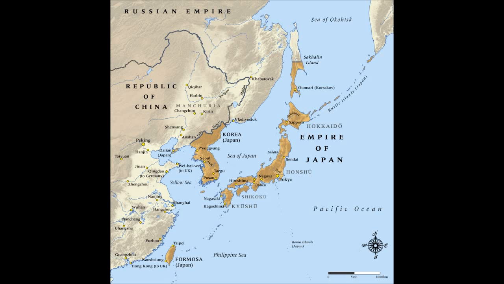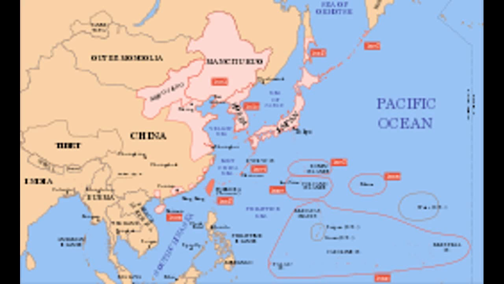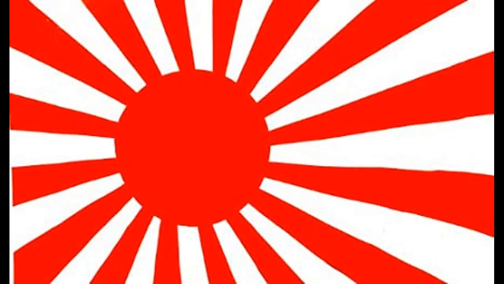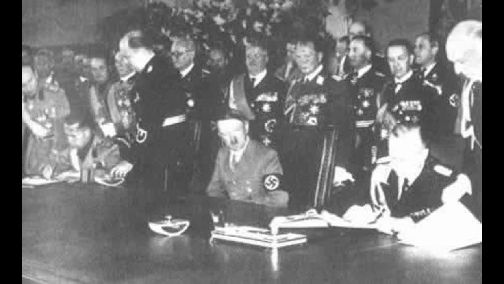Meanwhile, across the world, in Asia, the Empire of Japan had been expanding across the Pacific, as well as in the regions of Korea and Manchuria. They were also fighting China as well. Japan wasn't accepted as an imperial power by Britain and France, and found Germany and Italy's similar militaristic society advantageous to ally with. And so these three countries formed an alliance that was known as the Axis powers.